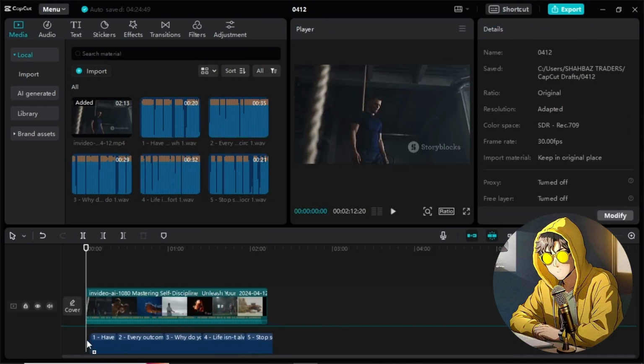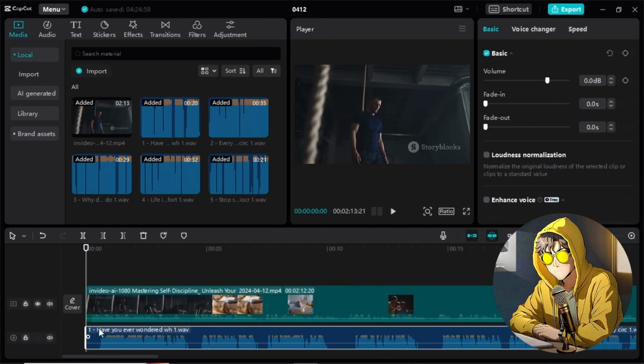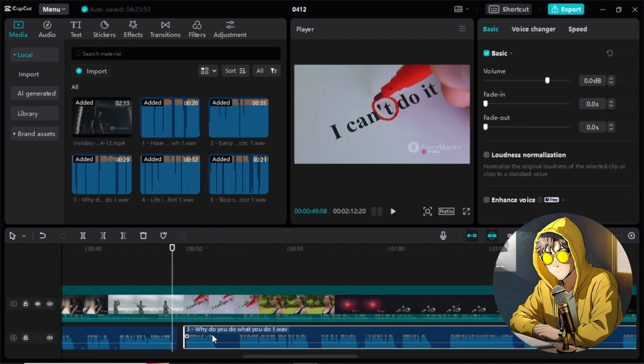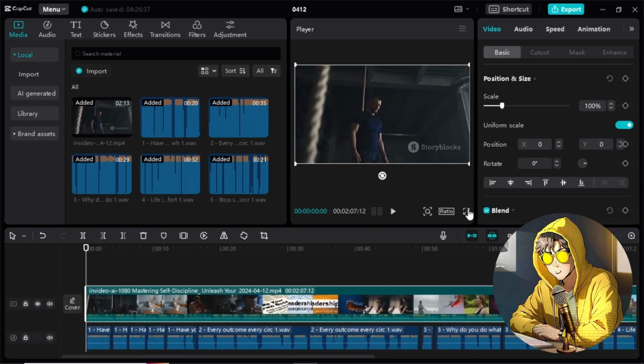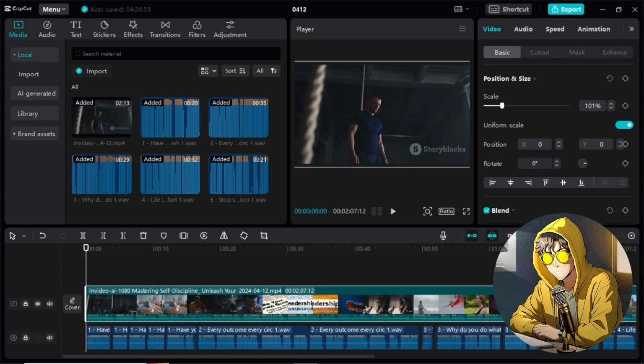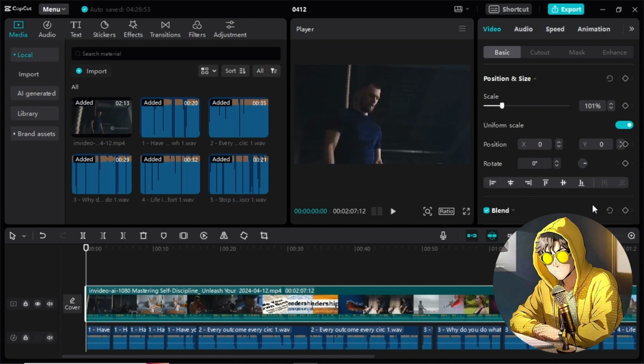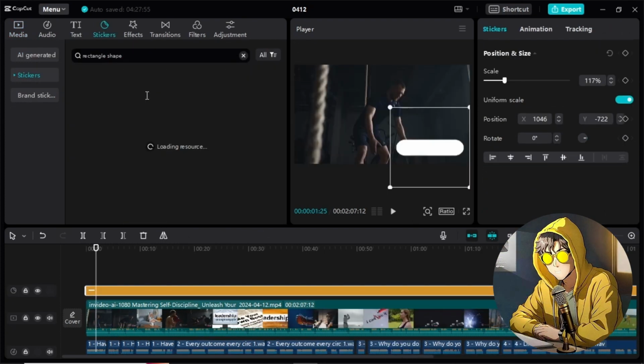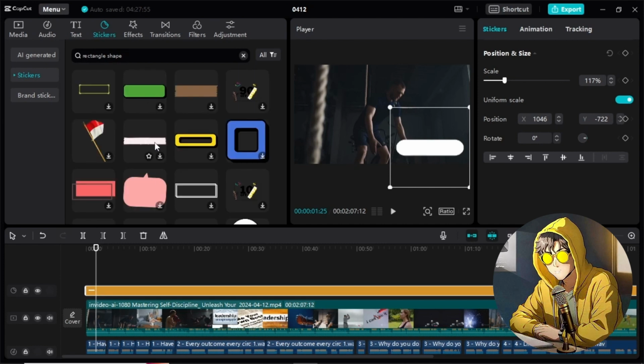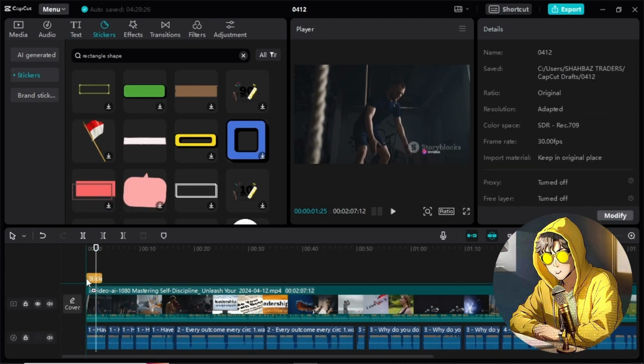Now there you go, our audio is ready. Now simply cut out these pieces. Now you are seeing a watermark. Now there are 2 methods to hide this. The first one is increasing the scale like this, and the second method is to simply paste any sticker here like this and drag it to full video like this.